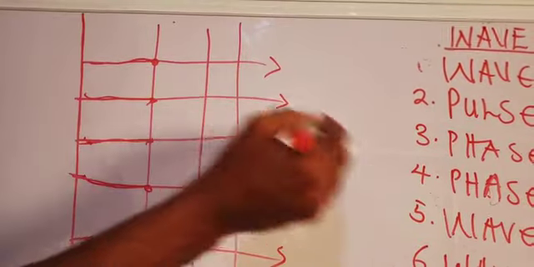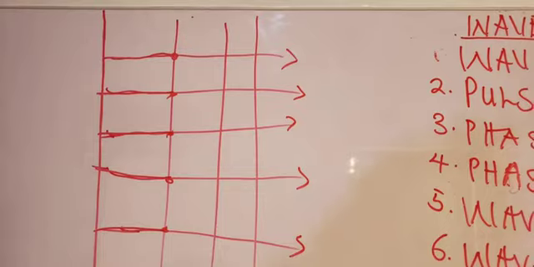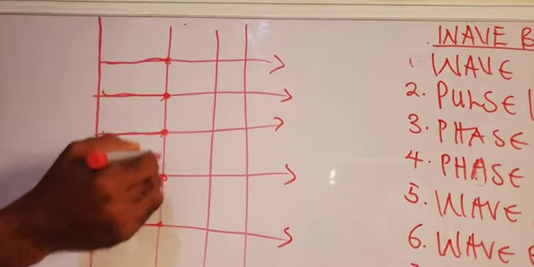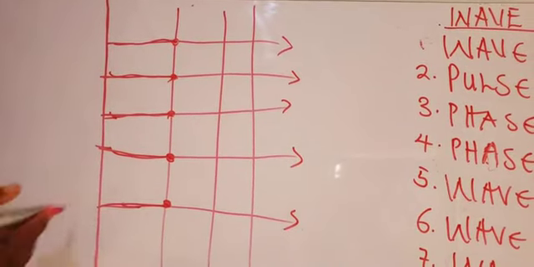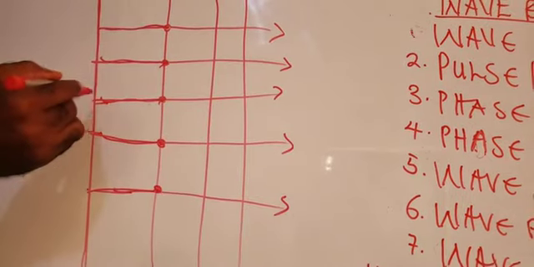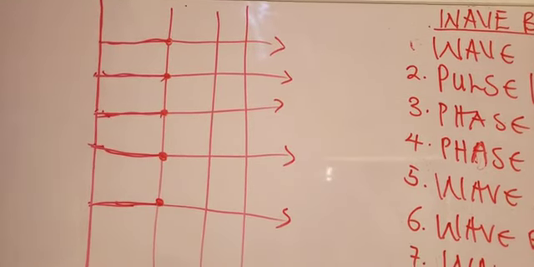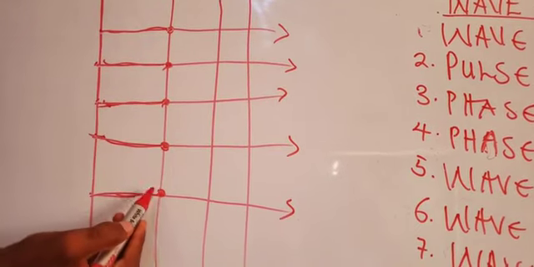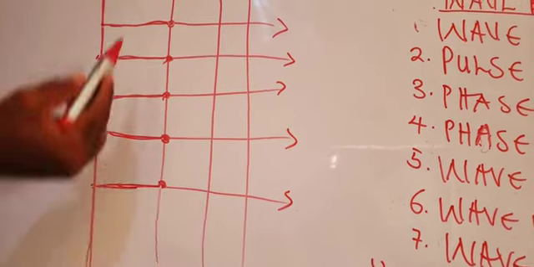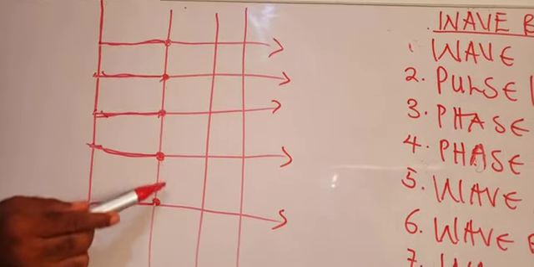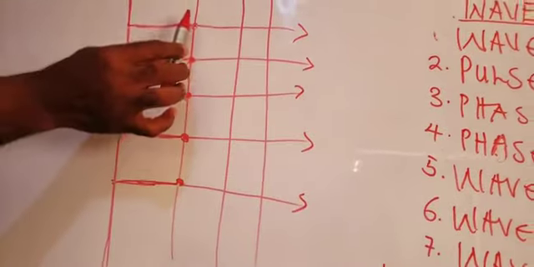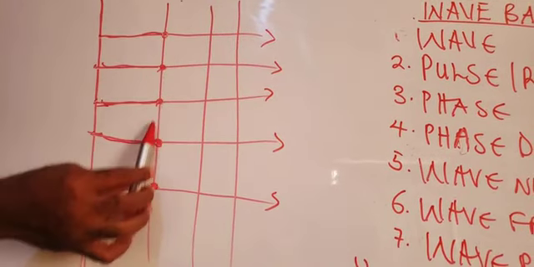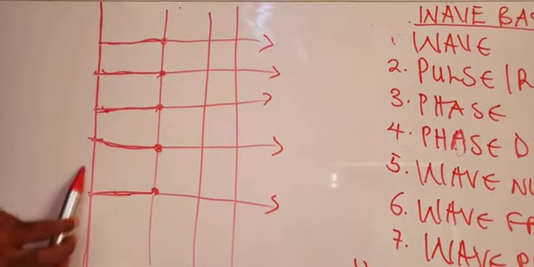As the waves are going, carrying energy, moving horizontally, you see that this point, this point, this point, this point, this point, they are at the same distance from this source of the wave. The distance from here to here is the same from here to here, the same from here to here, the same from here to here, of course, the same from here to here. You say that these points are in phase. They are at the same distance from the source of wave. They are at the same state of disturbance from the source of the wave.